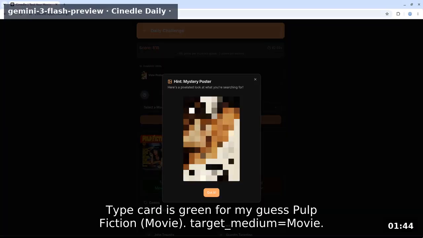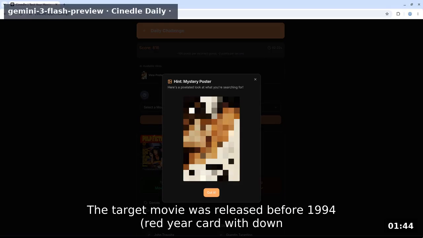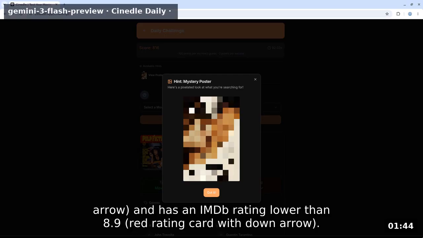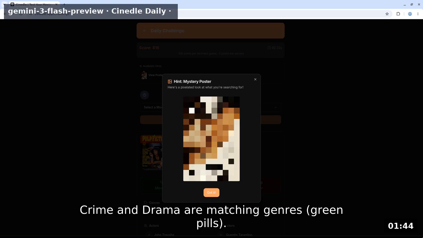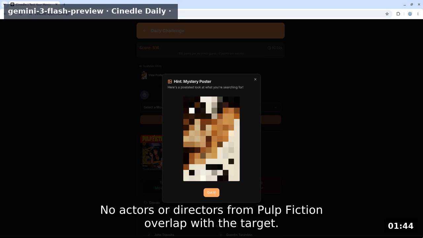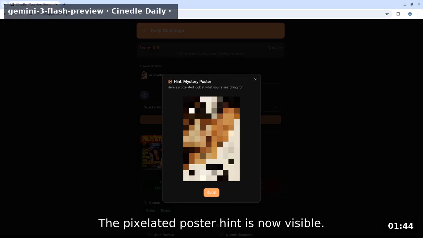Type card is green for my guess Pulp Fiction movie. Target medium equals movie. The target movie was released before 1994. Red year card with down arrow, and had an MBB rating lower than 8.9. Red rating card with down arrow. Crime and drama are matching genres. Green pills. No actors or directors from Pulp Fiction overlap with the target. The pixelated poster hint is now visible.